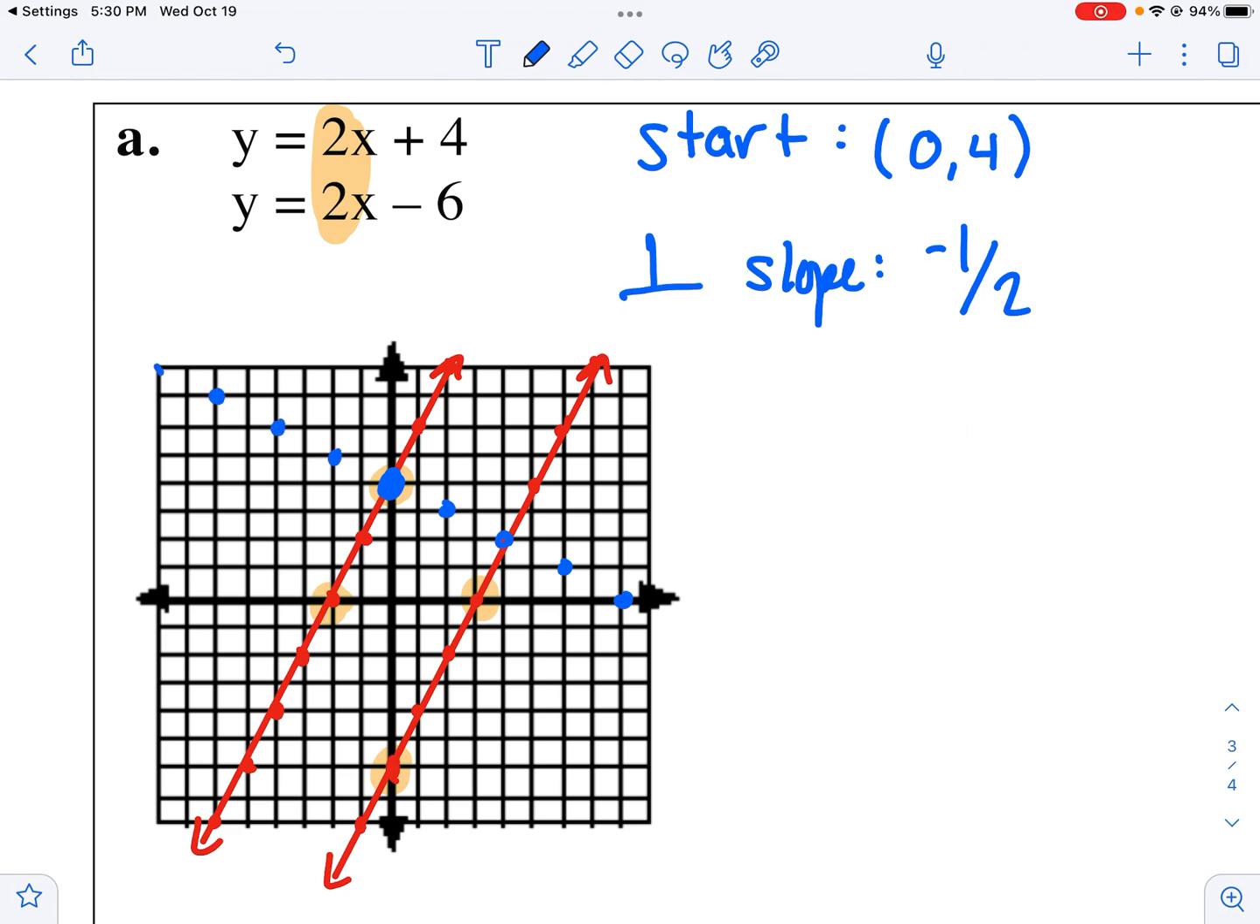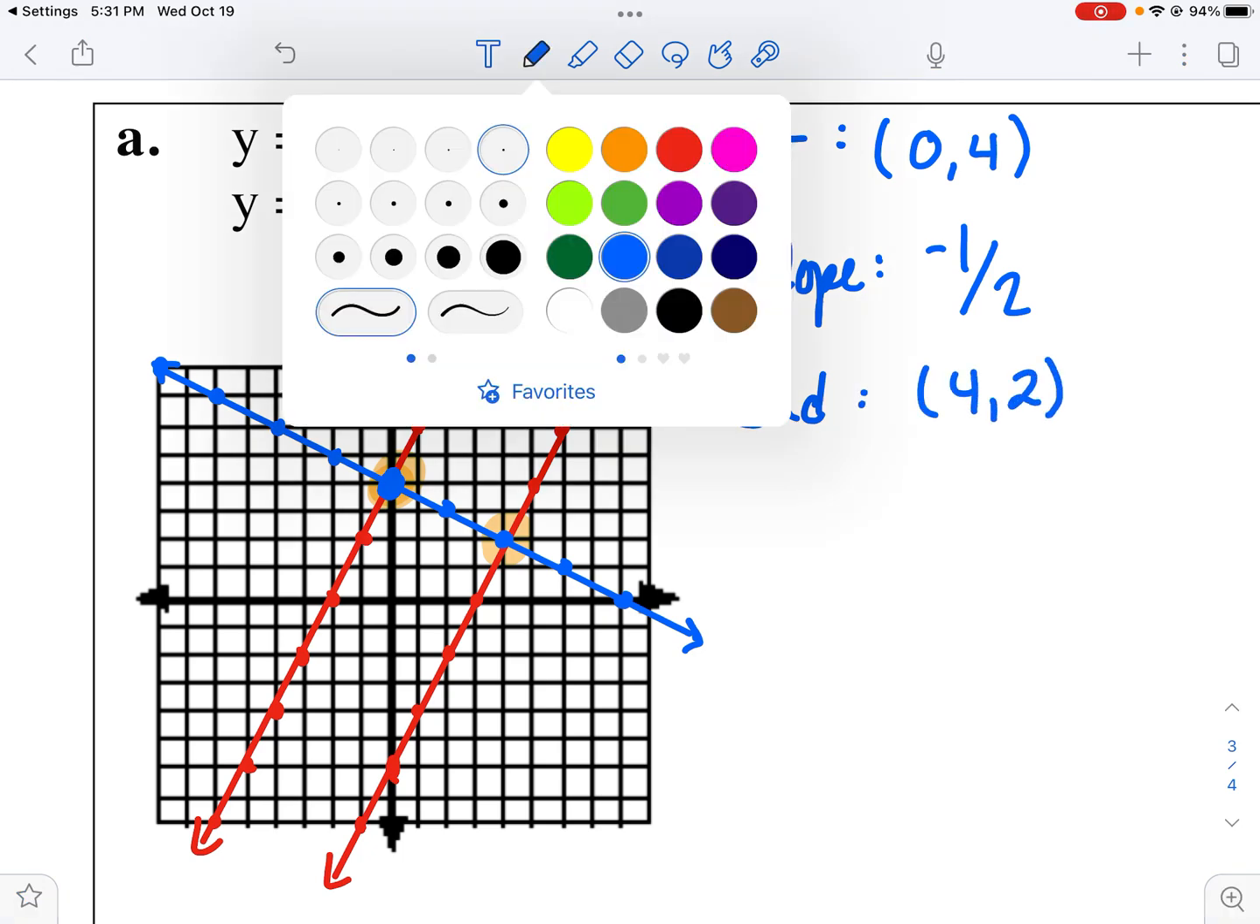Now, when I plot this perpendicular slope, you can see that I've got an intersection point. Let me erase some of these extra highlights. I've got a starting point and I have an ending point. I have two intersections. And if I count up where that intersection point is right here, that intersection is at 1, 2, 3, 4, 2. So my ending point is at 4, 2.